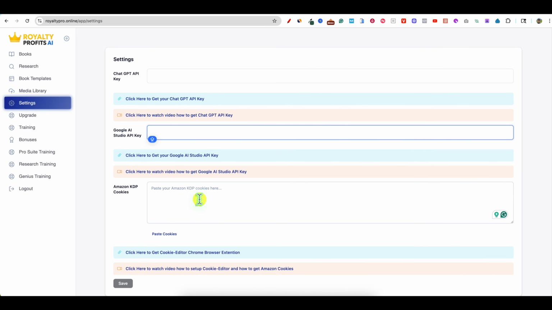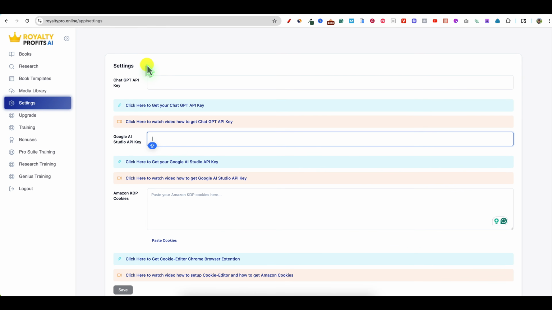With their upgrade, it will all automatically be filled out inside of Royalty Profits AI. You'll push a button and all that information will move over to Amazon. Then you have to log in and do the final publish. That's what also kind of got people in trouble, when software and automation would automatically publish your books. I don't know if that was allowed 5 years ago, maybe it was, but it's no longer allowed. You have to be inside of your account to push the final publish button. The system is set up to be in compliance with Amazon, but it will save you a lot of time because it will move all that information over without you having to copy and paste.